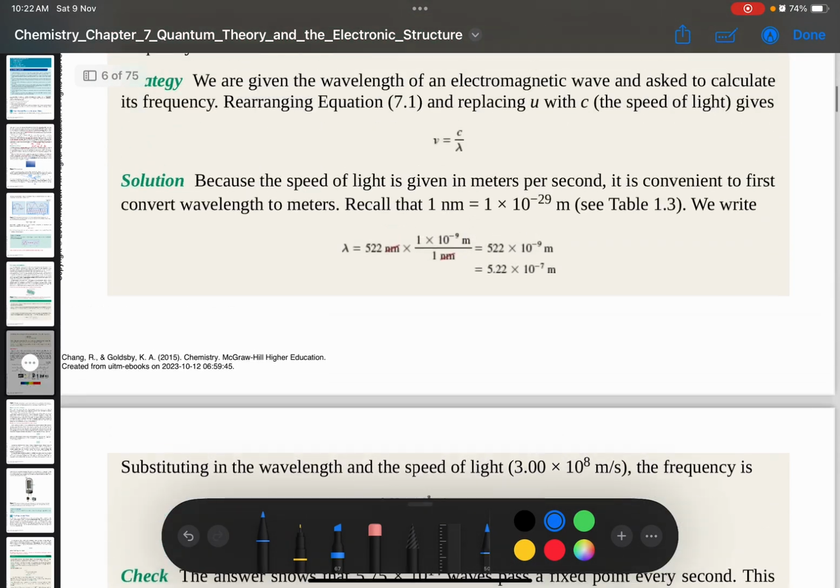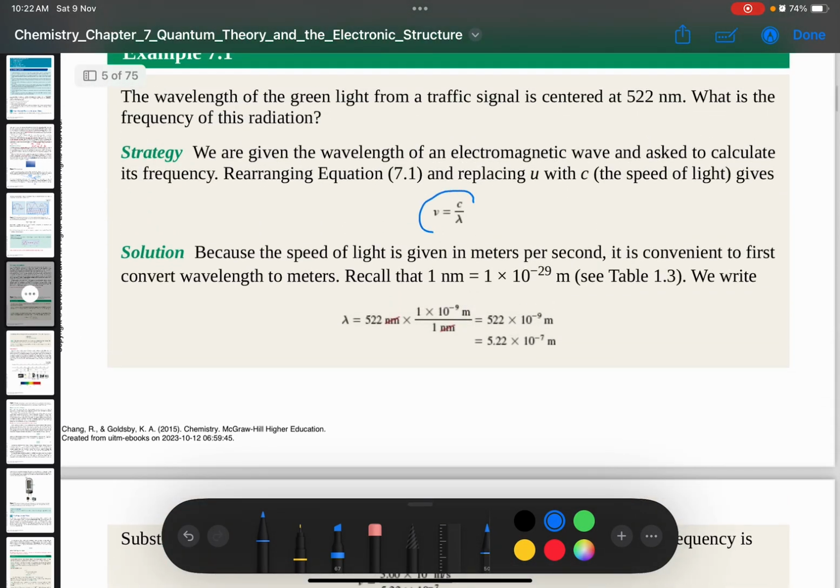Okay, these are the equations that we get from this subtopic, or we also can write it in this form.